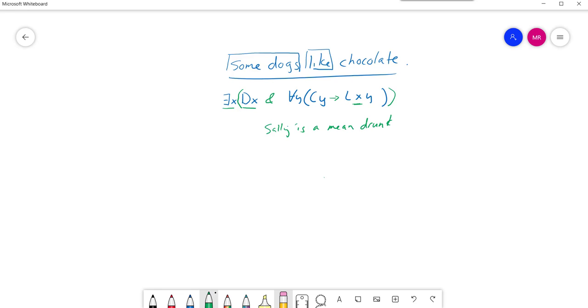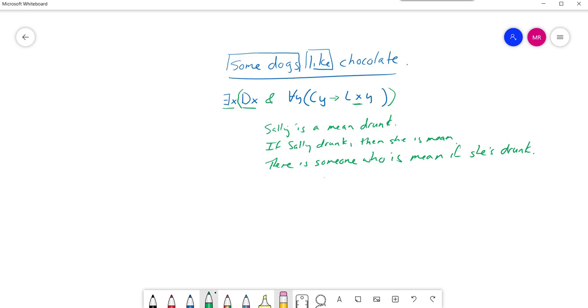Now, what we mean by that is if Sally is drunk, then she is mean. So from this we could infer that there is someone who is mean if she's drunk, right? That would be the more natural English way of saying it.